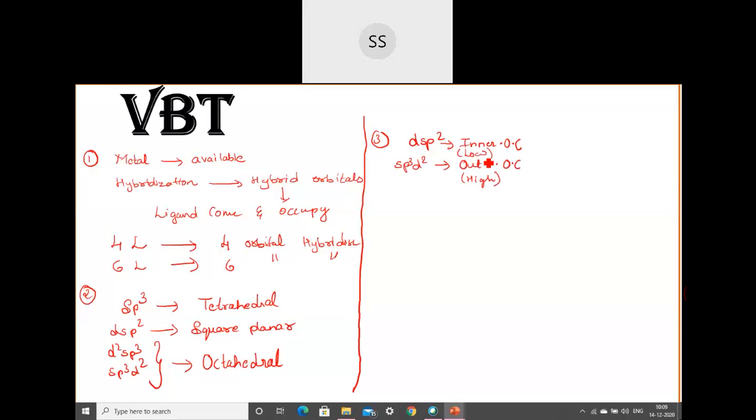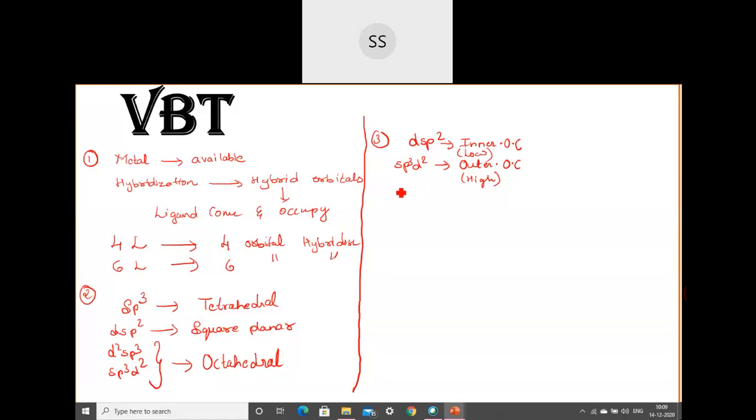That depends on the number of electrons. High spin means the number of unpaired electrons is larger, so the spin is more in them. Low spin because the number of unpaired electrons is less. And now, when the ligands come and approach, the ligands are of two types.